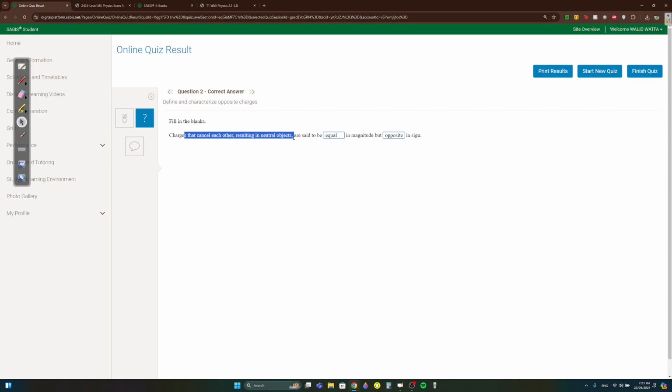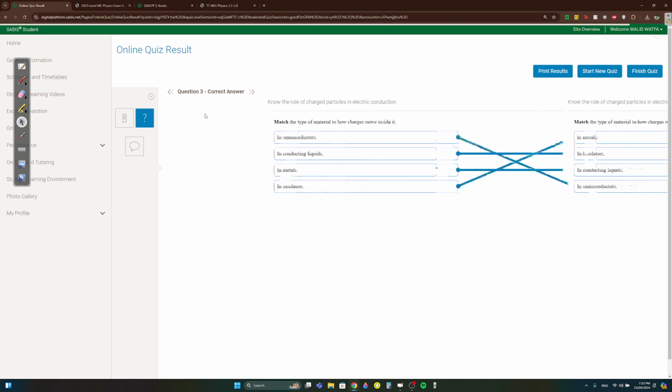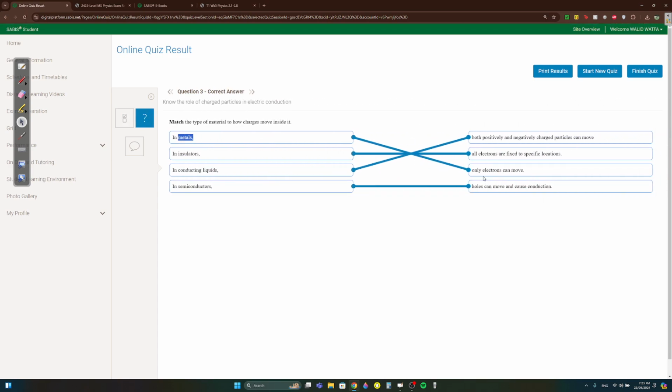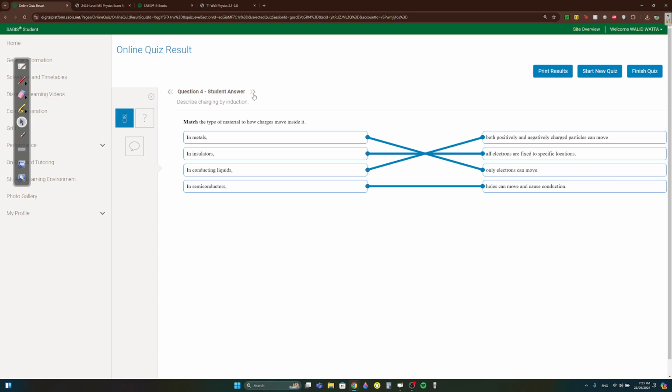Charges that cancel each other. Okay, if it cancels, then their magnitudes are equal, but of course opposite in sign, meaning positive cancels with negative. In metals, only electrons can move, right? In insulators, nothing can move, they're fixed. In liquids, both positive and negative can move. In semiconductors, there are holes.